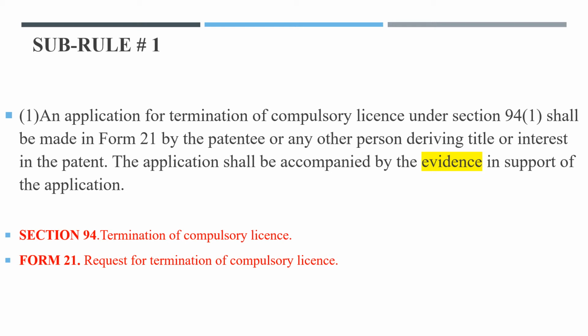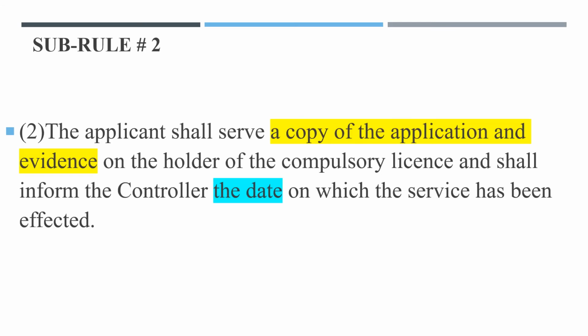And the required section is section 94, whose title is termination of compulsory license, and required form number is form 21 as we are discussing the same. The title is request for termination of compulsory license. Fine. So let us proceed for the second one.